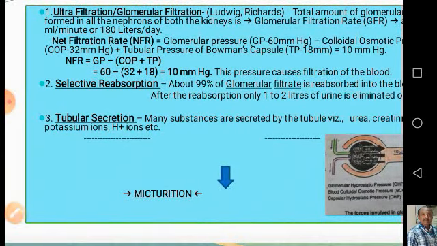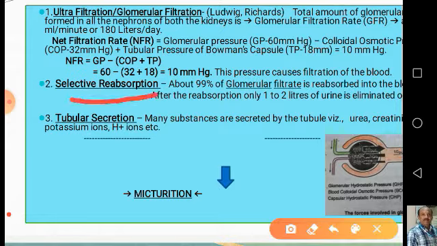Now the next step in this mechanism of urine formation is selective reabsorption. I already told you, out of this 180 liters per day in a normal male and 160 liters per day in a normal female, 99% of the glomerular filtrate is reabsorbed into the blood. After this reabsorption, only 1 to 2 liters of urine is eliminated outside.